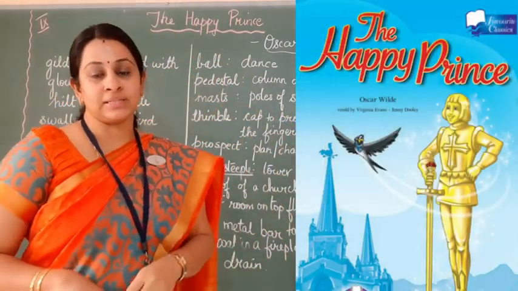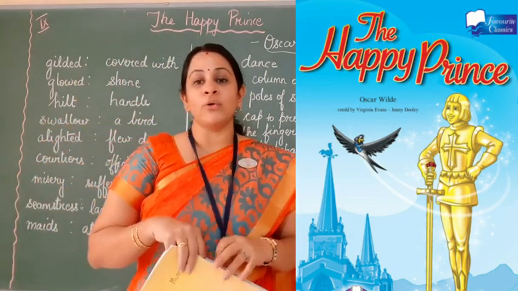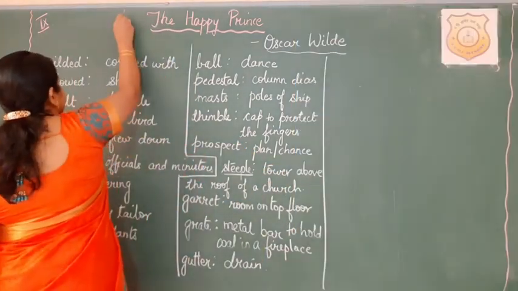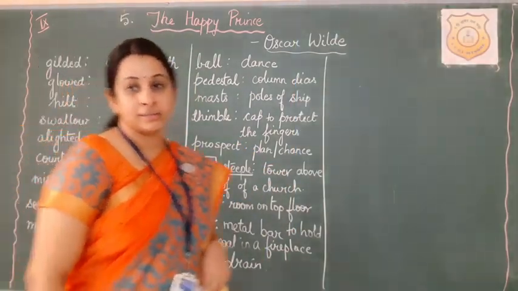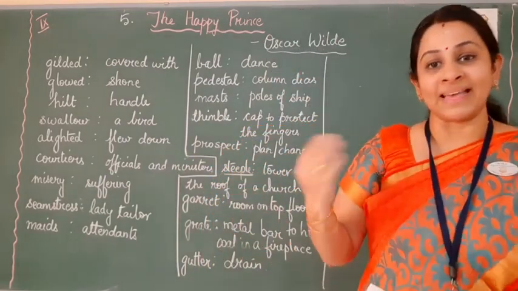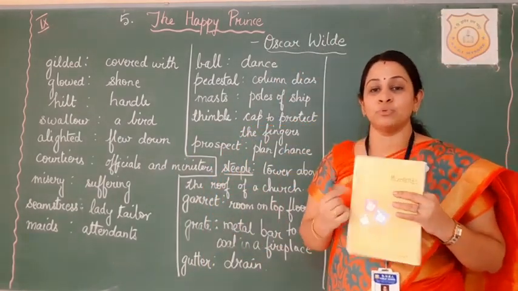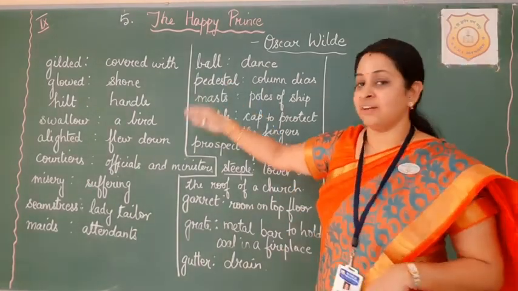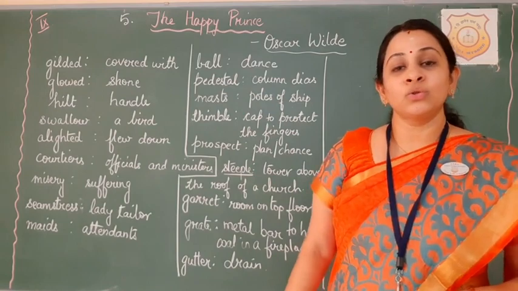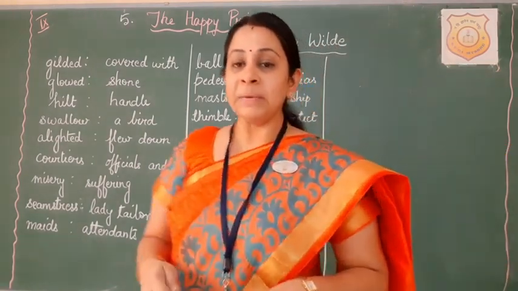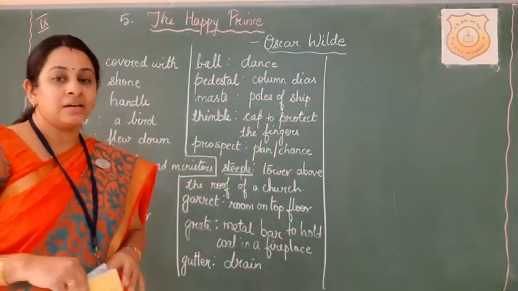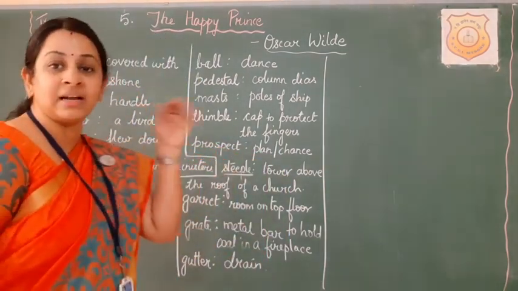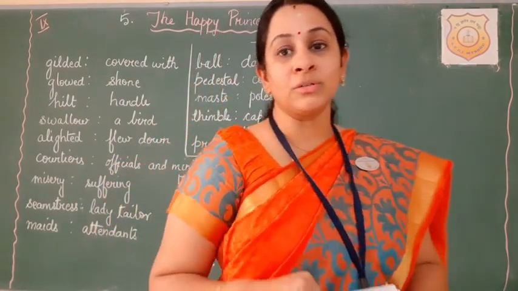So there are many famous works of Oscar Wilde, and today what we are going to see is titled The Happy Prince. As I told you, we are going to take this chapter from the Moments textbook. This chapter is the 5th chapter in your textbook, whereas this is going to be the second lesson that we learn from this textbook, the previous one being In the Kingdom of Fools. Here I have written down a few words to which you may find the meaning, as I have given here, a little different from what we normally use. Some of the words which are given here are not used in the normal course of time.